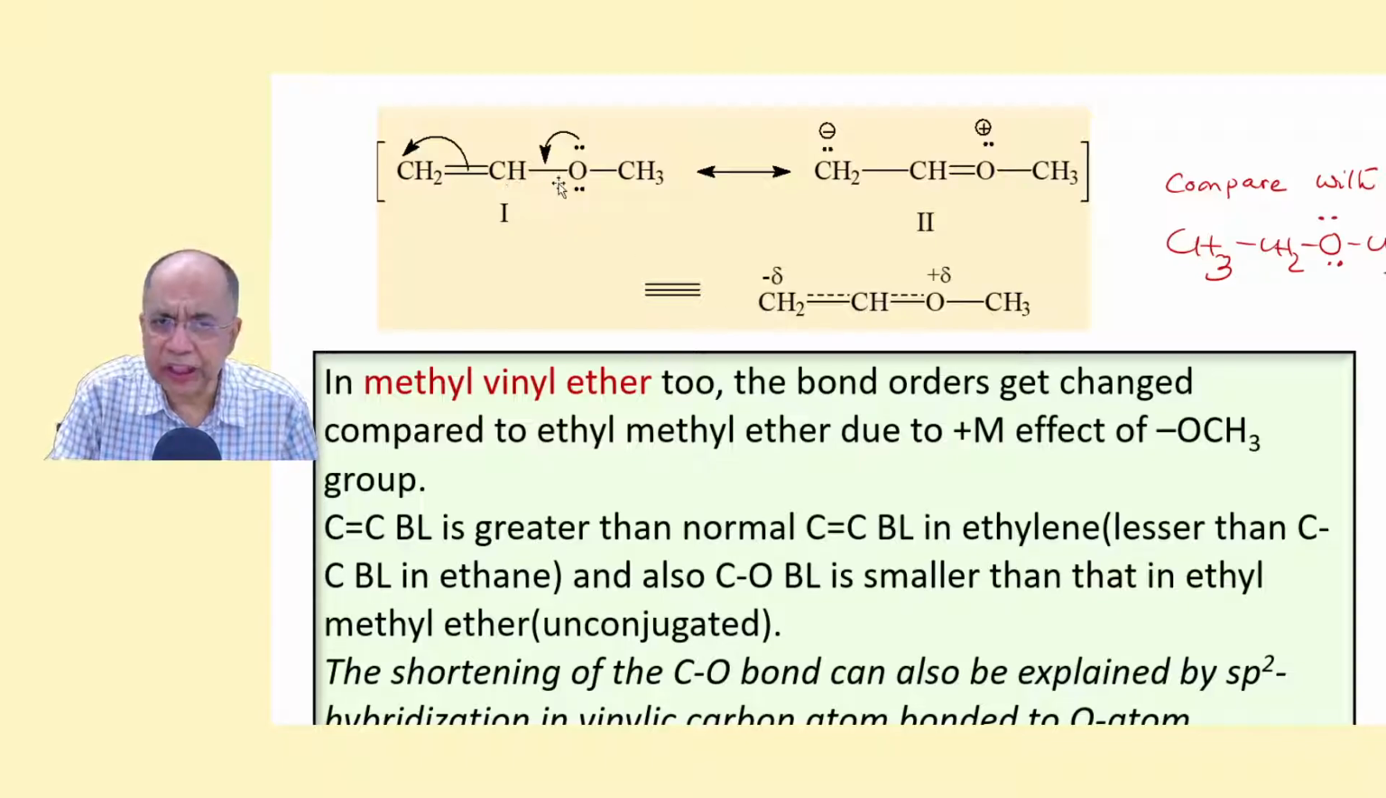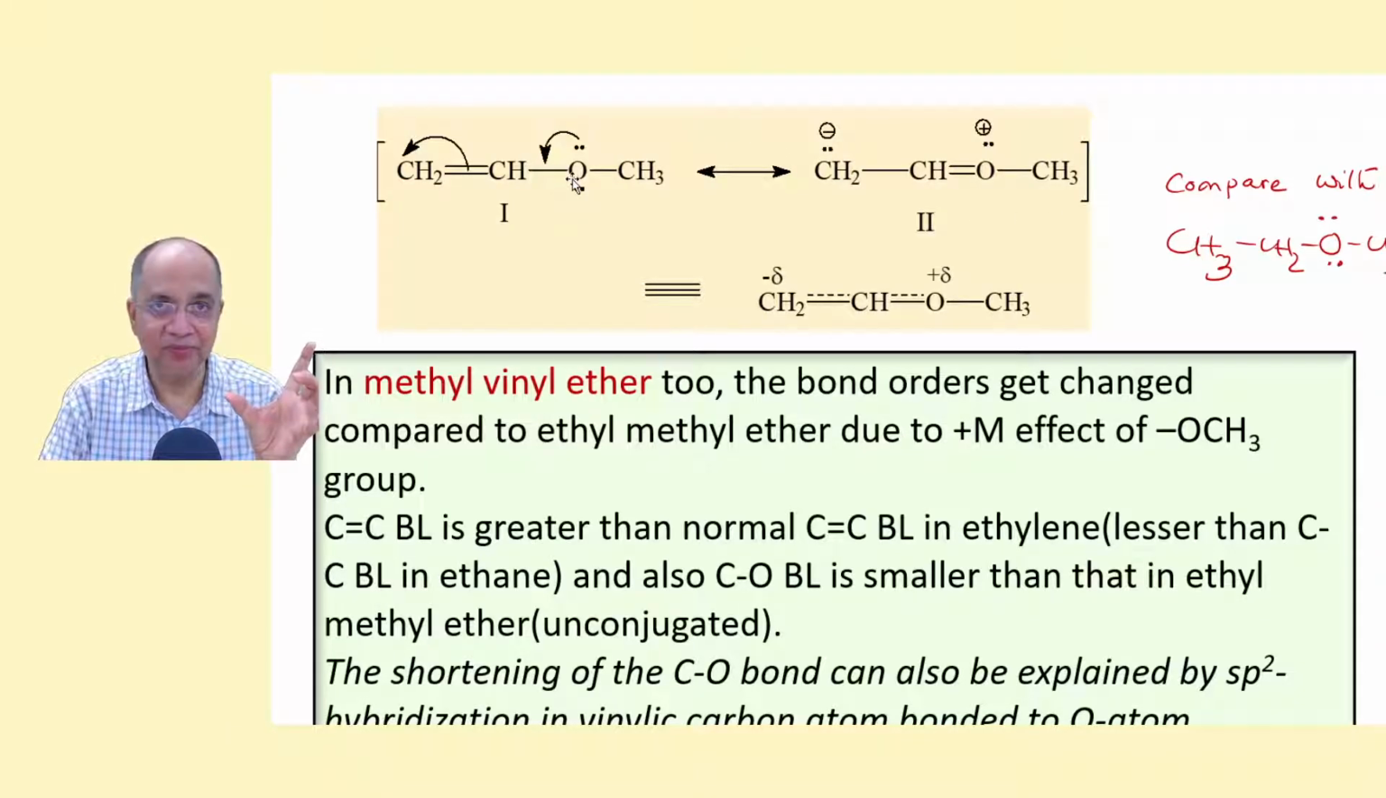Now, the reduction in the carbon oxygen bond length can also be explained by the sp2 hybrid carbon as against the sp3 hybrid carbon here. Okay, this is another tool to explain why the CO single bond gets shortened: more s character in sp2 compared to sp3.